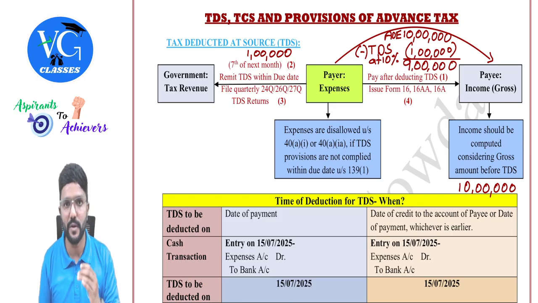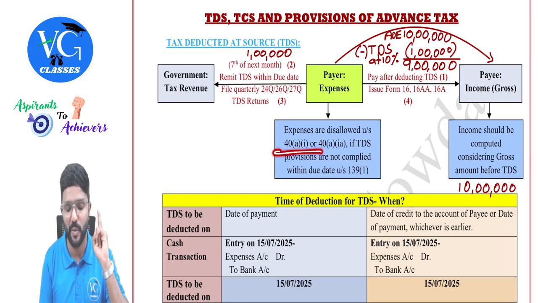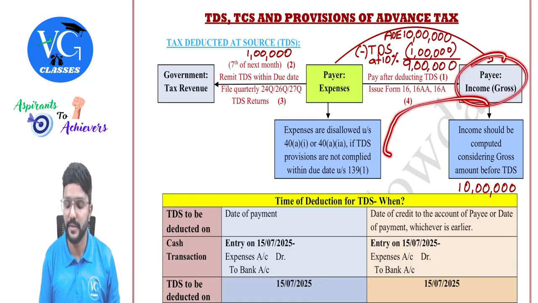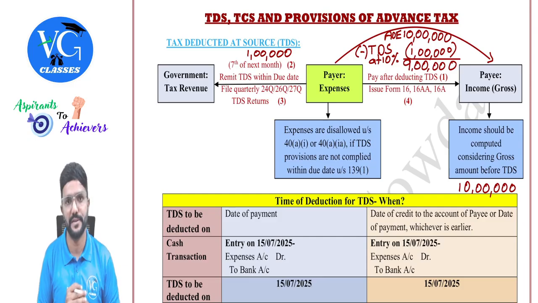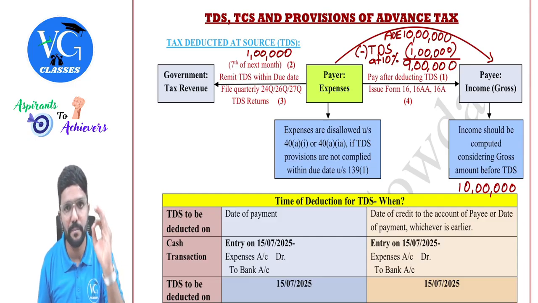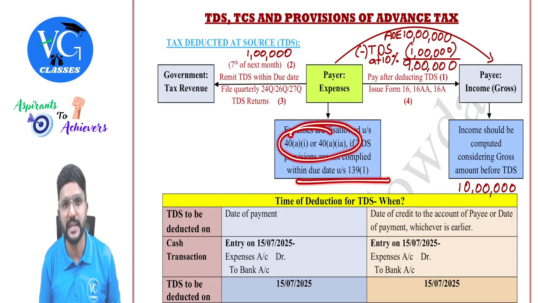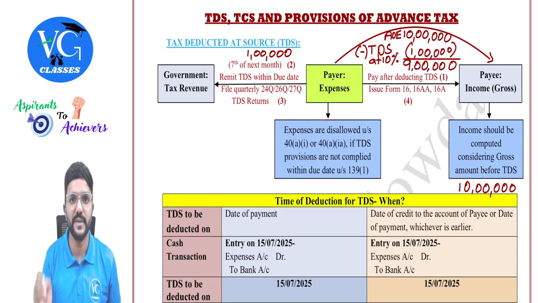I had explained this concept when I was covering section 40A1 and 1A under the head PGBP, along with when payee is a resident or if payee is a foreign company or outside India, non-resident. All those things we have discussed in detail, guys. Got it? But one thing, please be careful. Whatever time limit given under section 40A1 and 1A is the due date of filing the returns, whereas the due date to deposit TDS is 7th of next month.